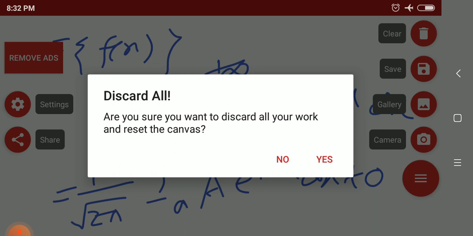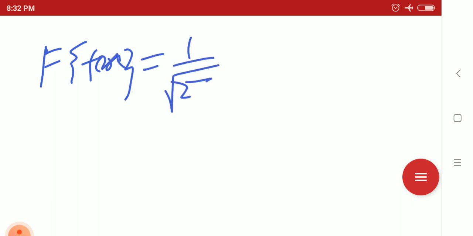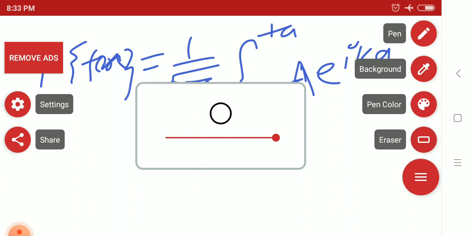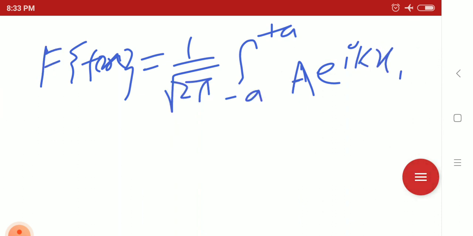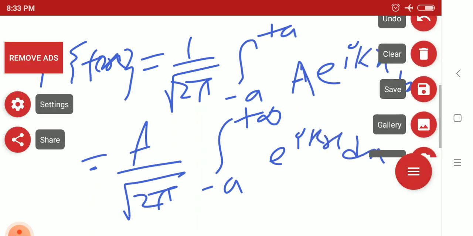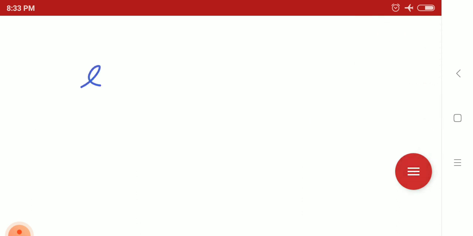So after calculating this, we'll get the Fourier transformation of f of x equals 1 by root 2 pi, integration from minus a to plus a of e to the power iota kx dx, or here you will write it in such a way: a by root 2 pi, integral from minus a to plus a of e to the power iota kx dx.